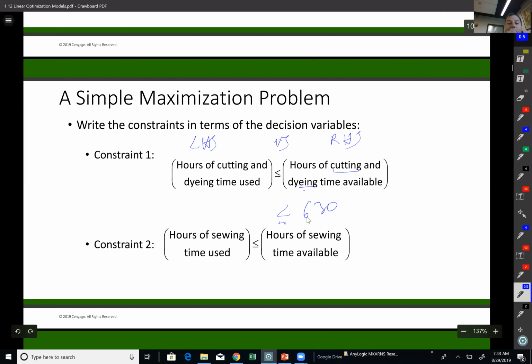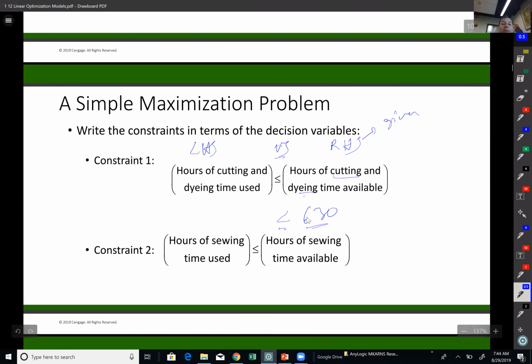So the left-hand side values are calculations. The relationships here could be less than or equal to, greater than or equal to, or equal to. Those are all possibilities. And right-hand side values in general, they are given to us. These are constraints right-hand side. In this case, I am given that I have 630 hours available in cutting and dyeing department.